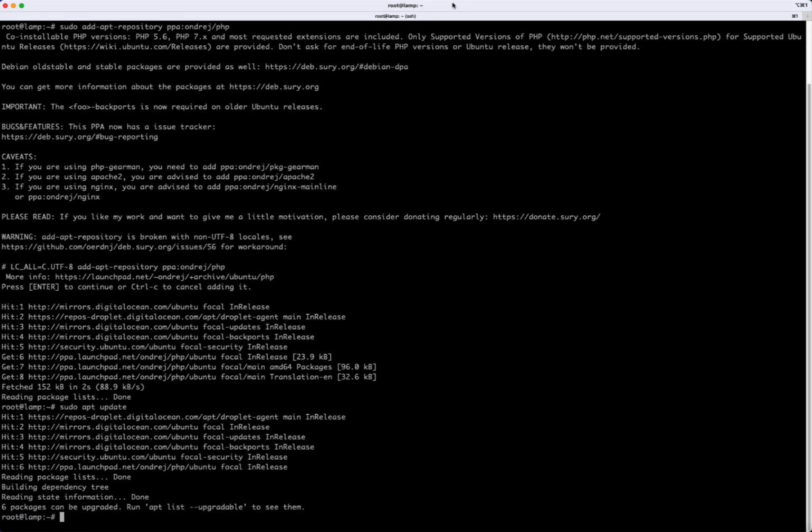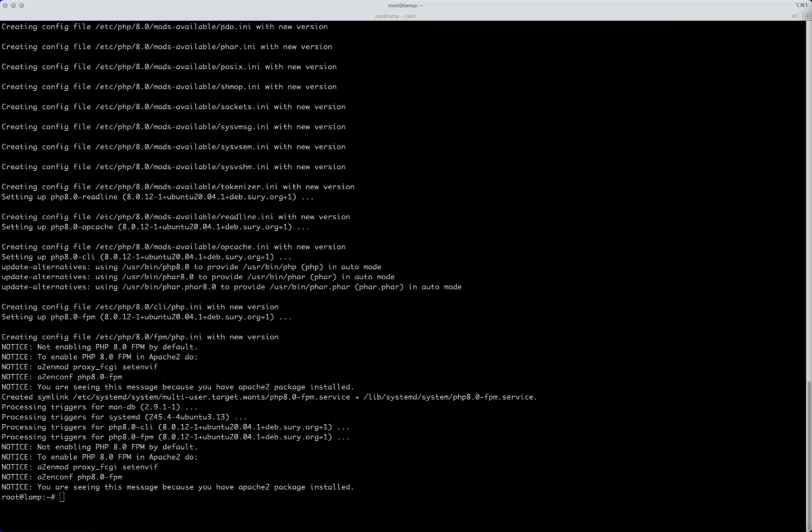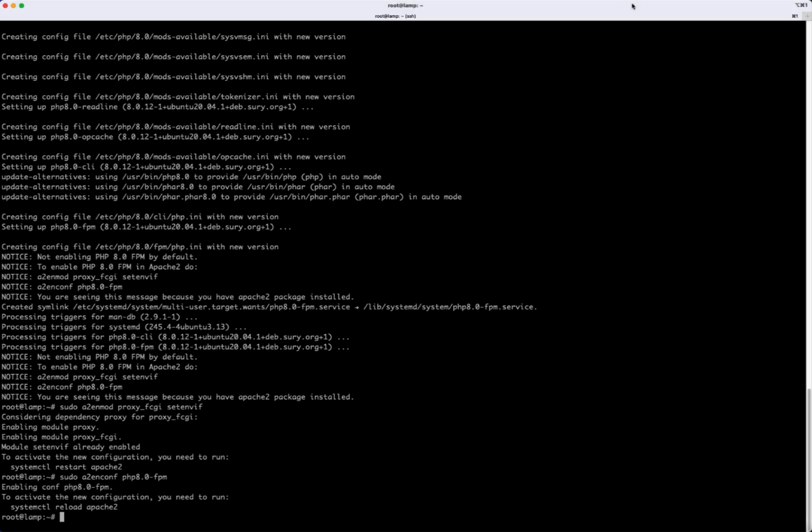Now let's install PHP with this command here, and we're using PHP-FPM. Now we need to enable PHP in Apache with this command. Then we need to run this command here. And finally restart Apache.